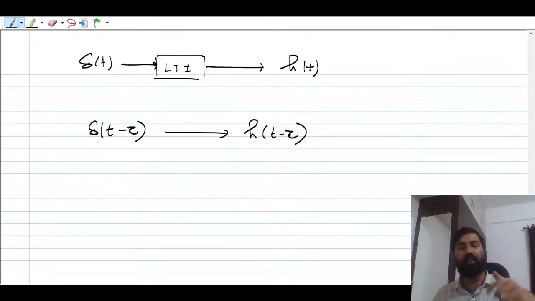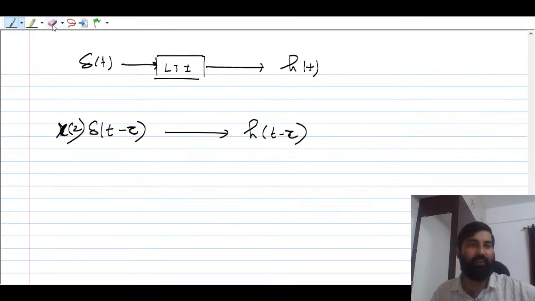Now what you can do here is multiply with x of t. You should know the sampling property as well. So you can multiply with x of t, or you can say x of tau. Let me multiply here with x of tau.